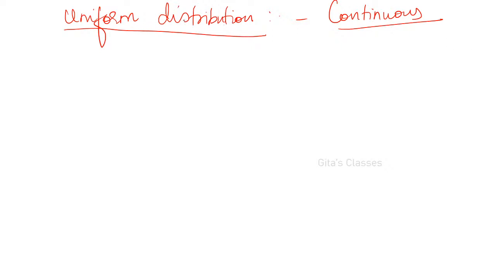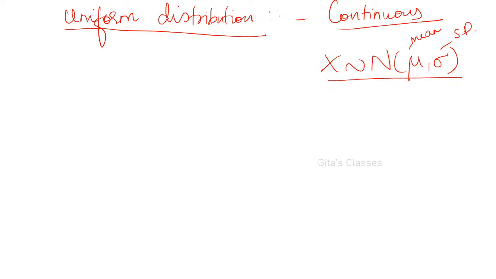One more thing: generally, if capital X follows normal distribution with mean mu and standard deviation sigma, we write it like this. It is to be read as X follows normal distribution with mean mu and standard deviation sigma.